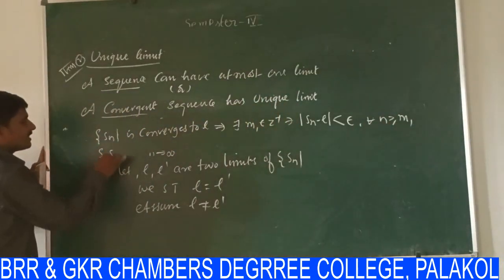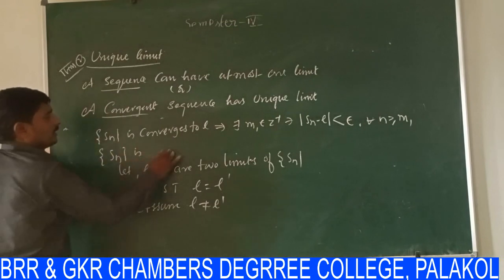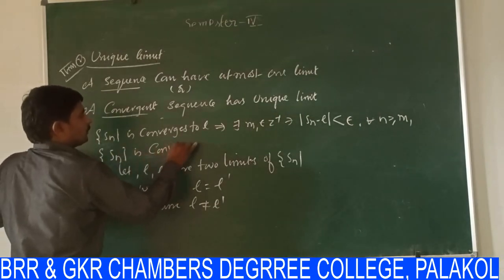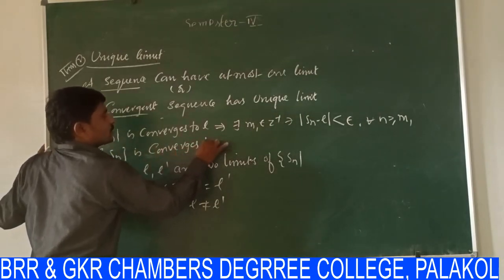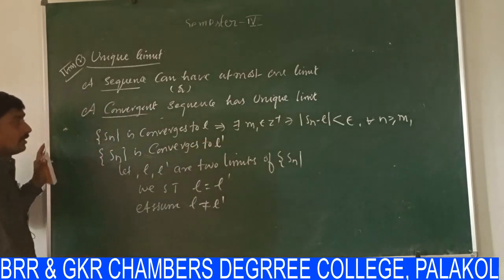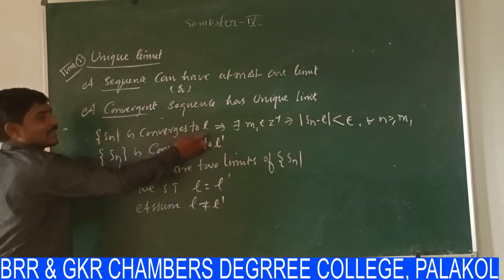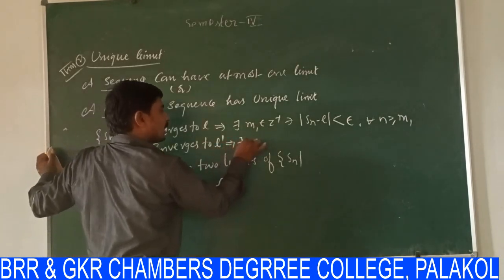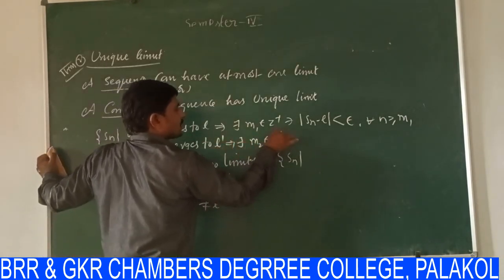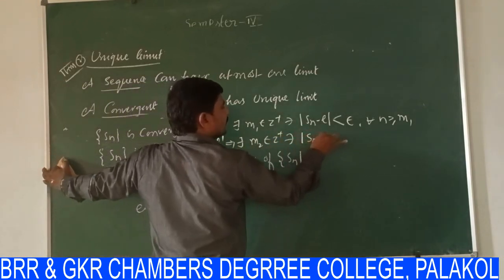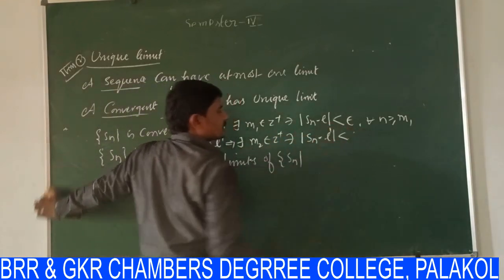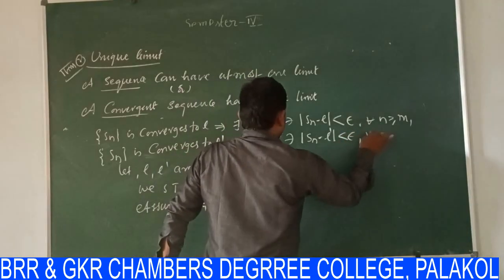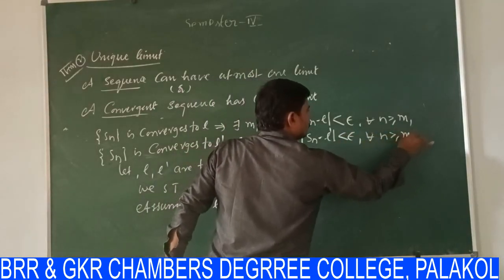Similarly, the sequence Sn also converges to L dash, because the sequence has two limits. One is L and another one is L dash. According to the definition, there exists another number M2 belongs to Z plus such that modulus of Sn minus L dash is less than epsilon for all n greater than or equal to M2.